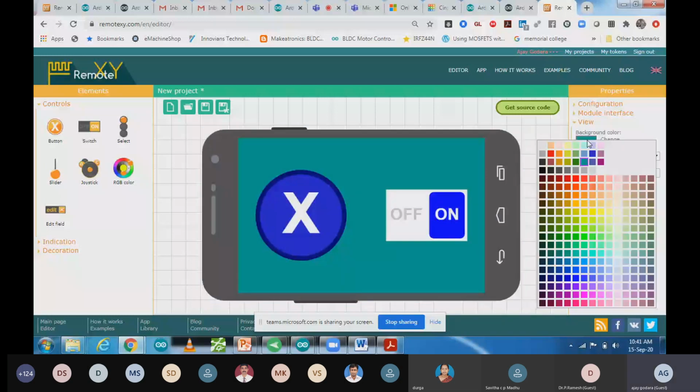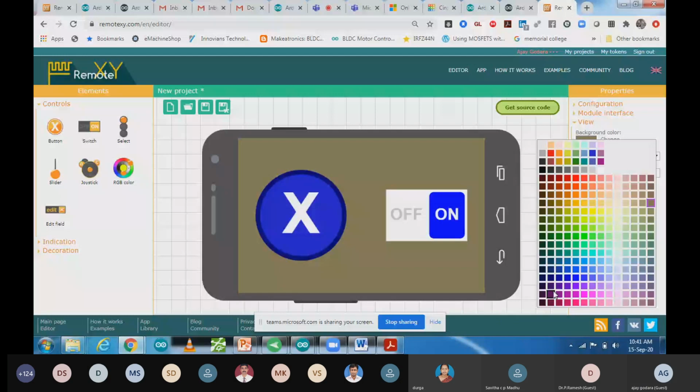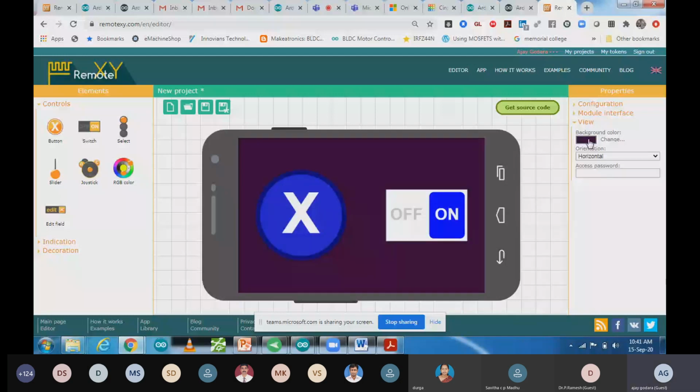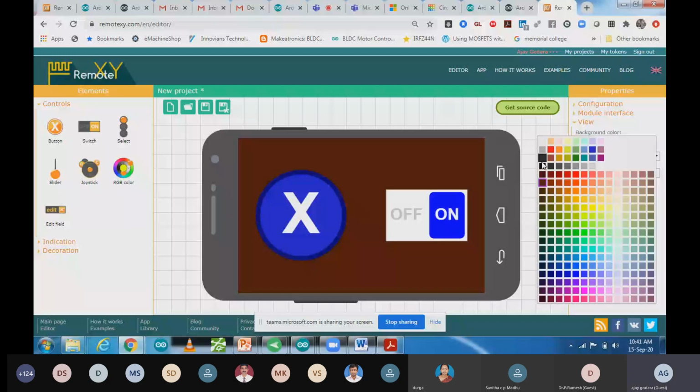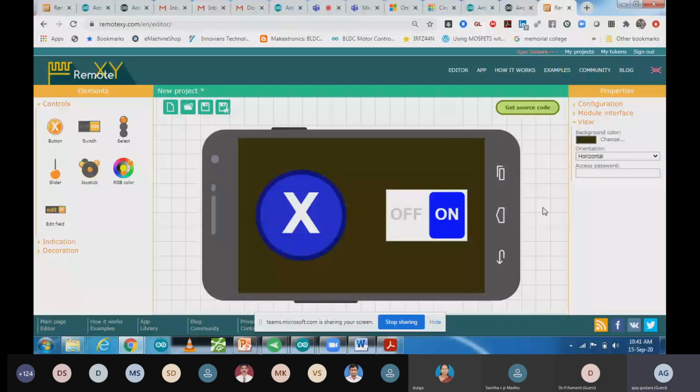And you can make it any other color. As per your choice, you can select any color which you want to use over here. Or you can use black also, dark black. So according to your usability, you can select your color. I'm just selecting simple colors over here. Let's take it. So you can see it over here in a very simple way. And after that, these are basic user interface changes that we are making. So now let me change that background color to a little bit transparent.